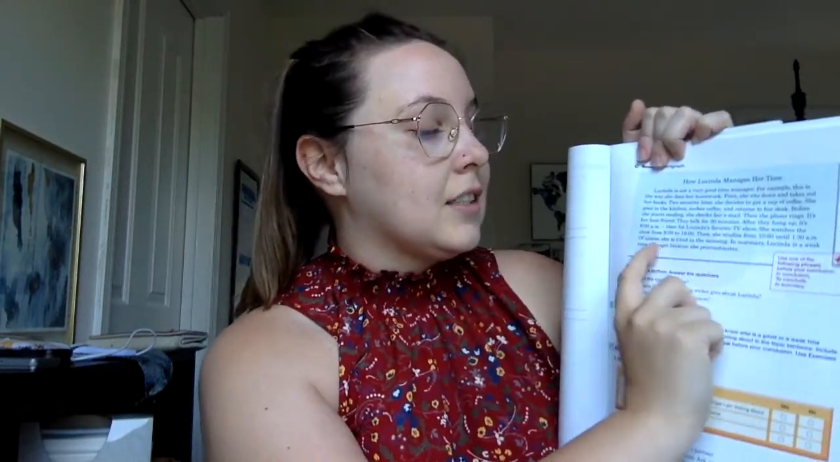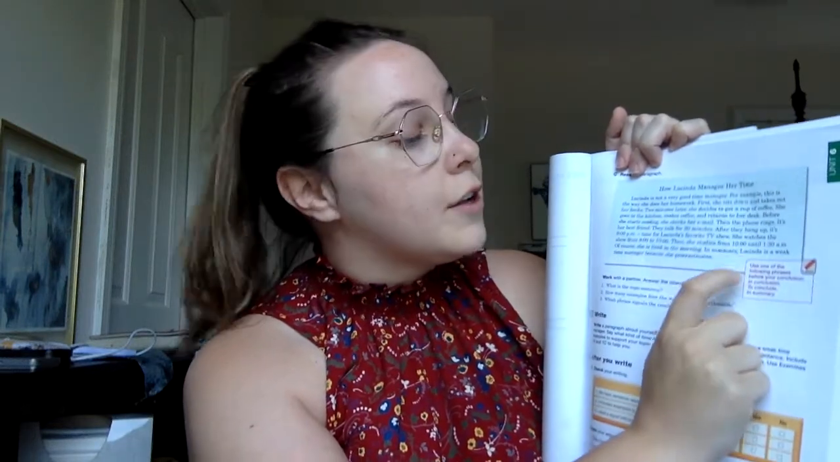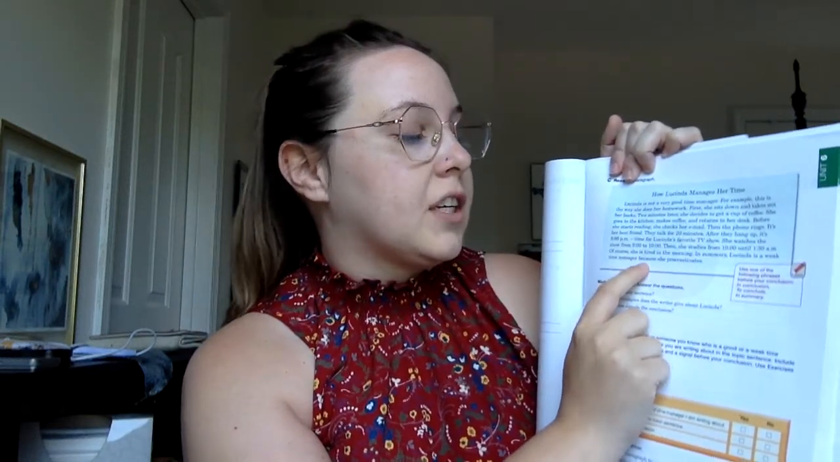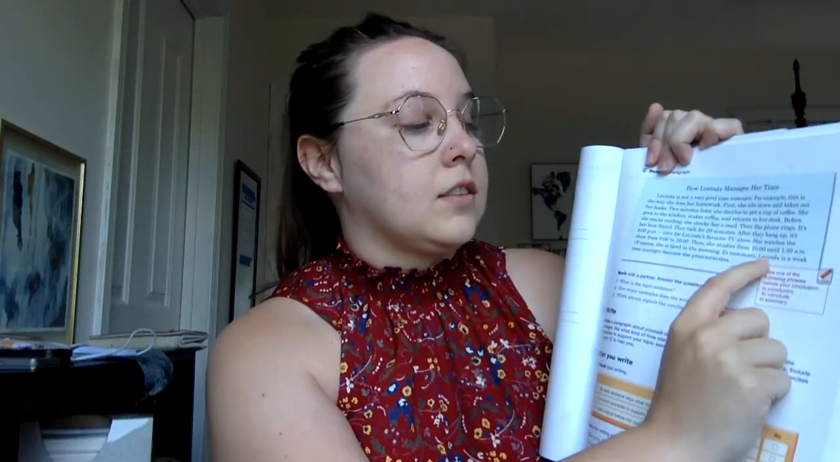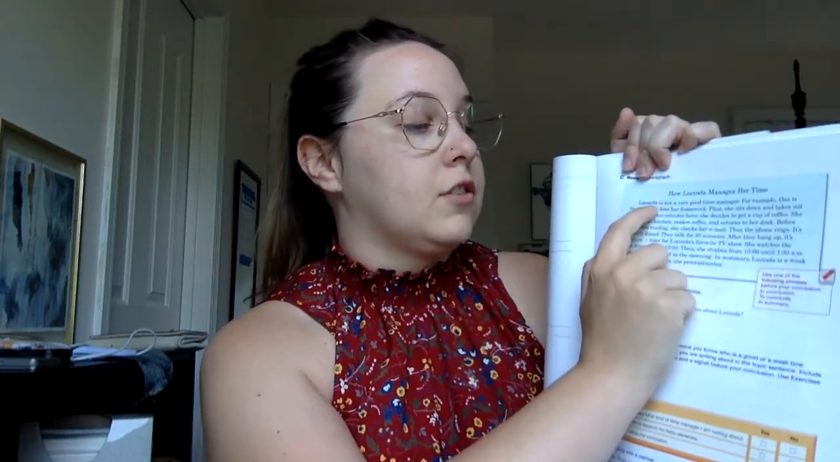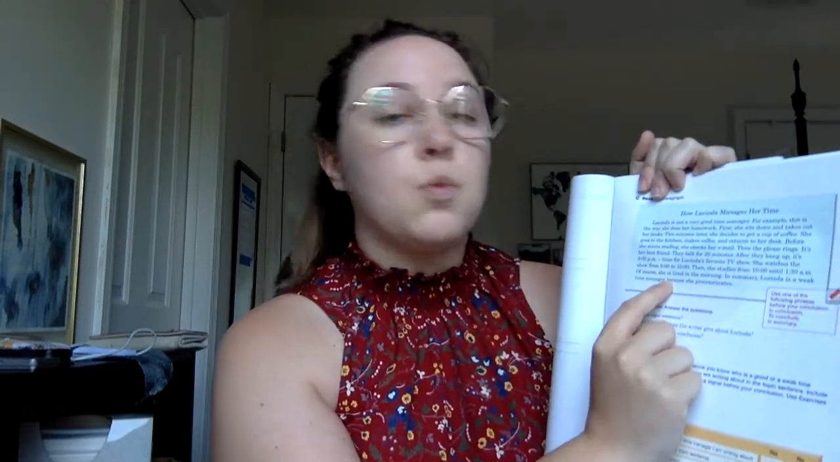If we look in the example paragraph, the last sentence says, in summary, Lucinda is a weak time manager because she procrastinates. In summary comes at the very beginning of the sentence. All of these are going to come at the beginning. You're never going to put this at the end. It's always at the beginning of the last sentence. And it connects to that topic sentence, Lucinda is a weak time manager, just like it said in the beginning, she is not a good time manager. And then it gives you one more reason, because she procrastinates.